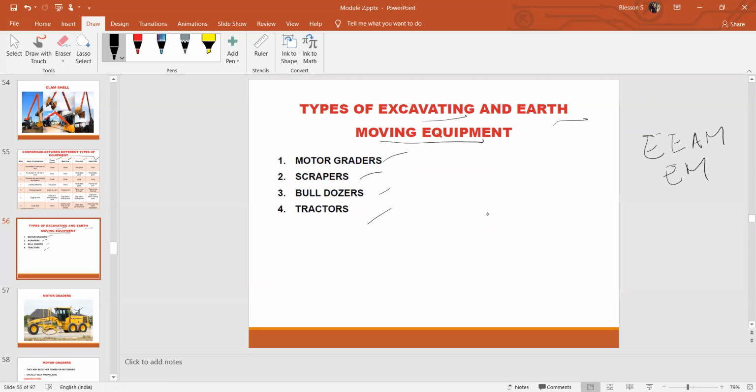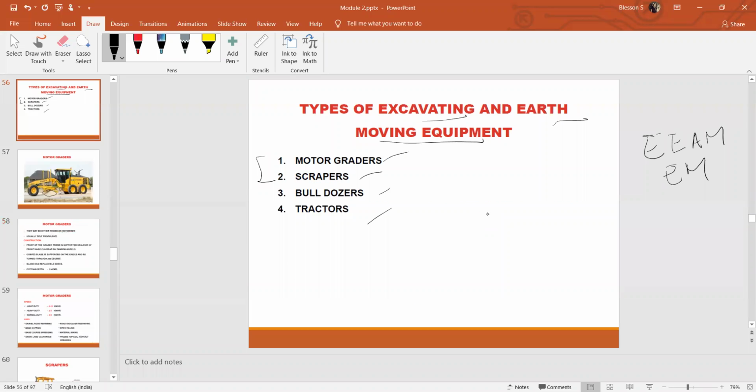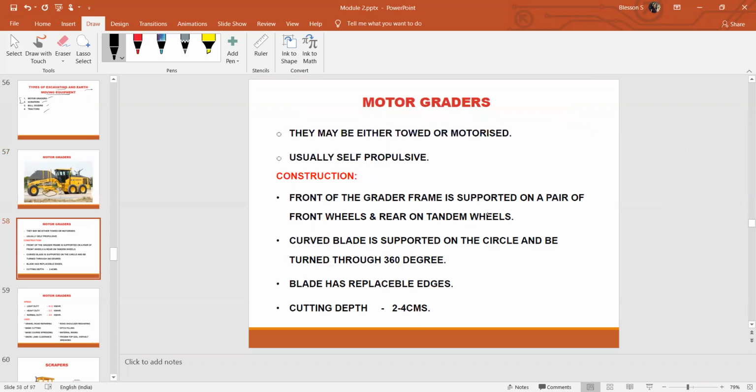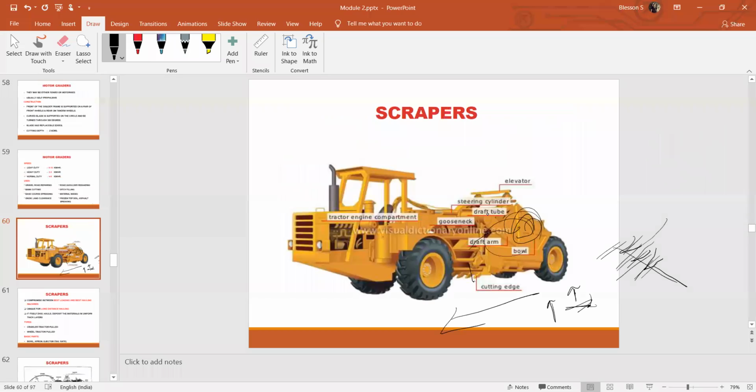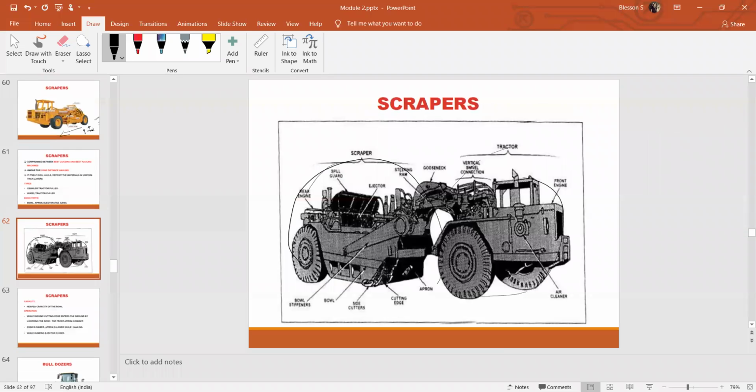Now in this session I have explained about motor graders and scrapers. Bulldozers and tractors I'll be discussing in the next class. So we'll end today's session here itself.